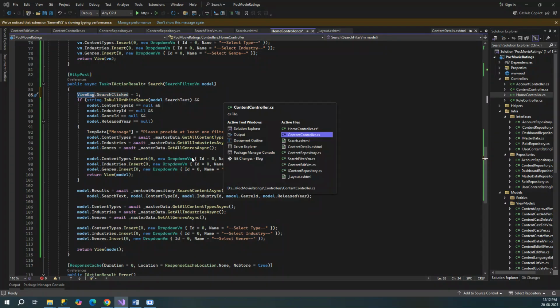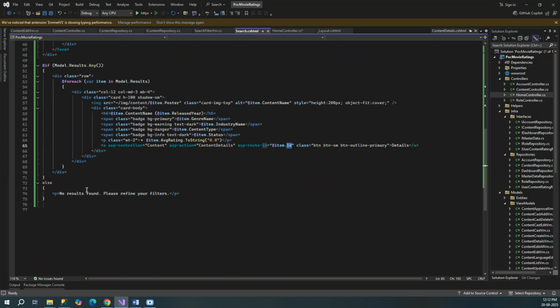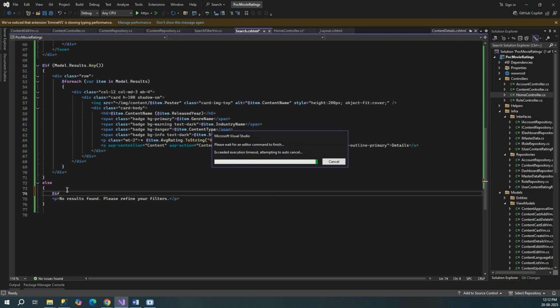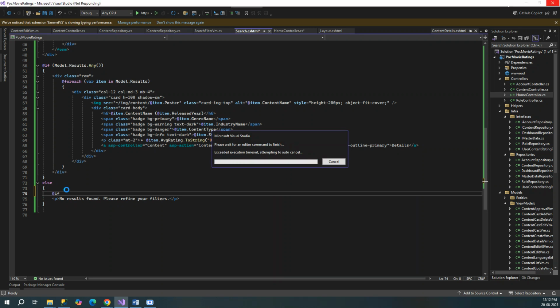So let's go to our search CSHTML, and in the else part we will check if and only if search was clicked and it resulted in no results, then only we should display it, right? So let me correct this in the background.